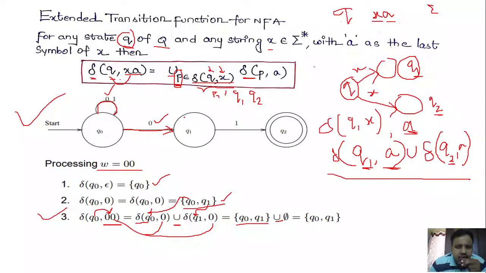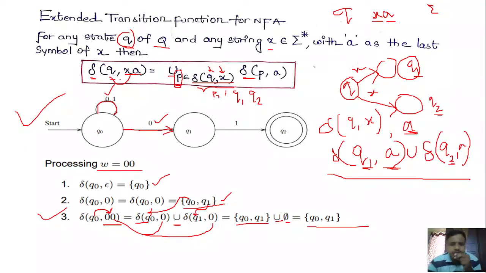So here we do not have any transition from q1 on 0, right? So in this case we are going to have a null transition, null. Okay, phi. So q naught comma q1 union phi is equal to q naught comma q1 only.